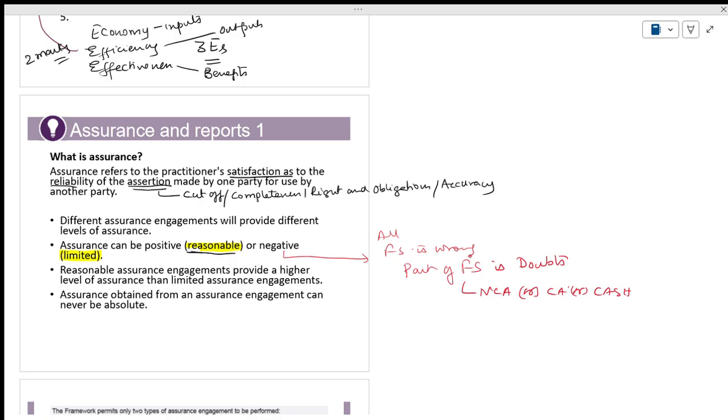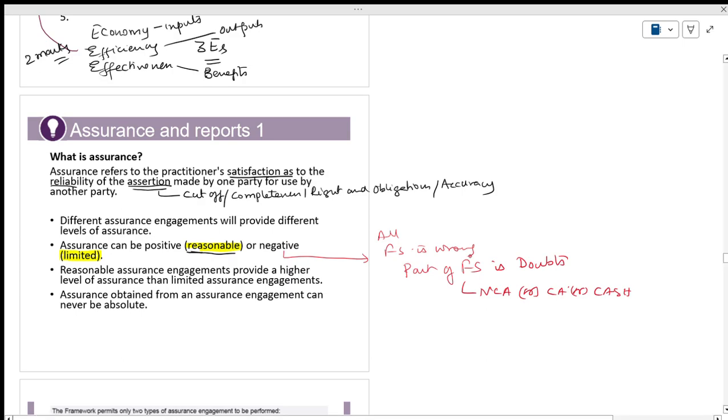See, this is the point where students get confused. You should have very clear clarity. If they ask for assurance, we should not write opinion. If they ask for opinion, we should not write assurance. This is where the difference is. You have to be very clear what the concept of assurance is and what the concept of opinion is.